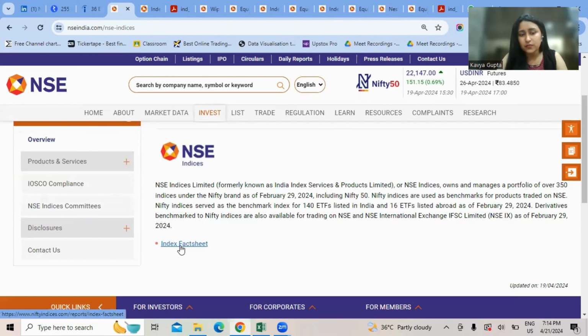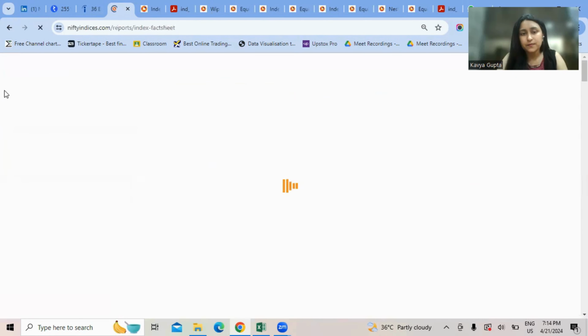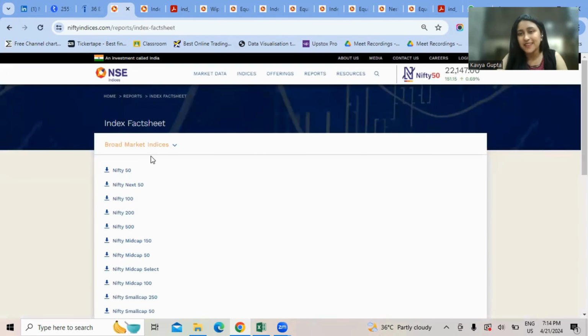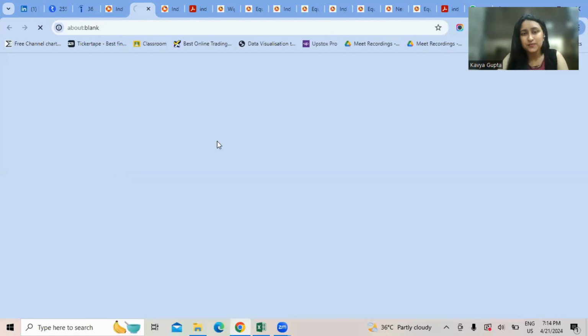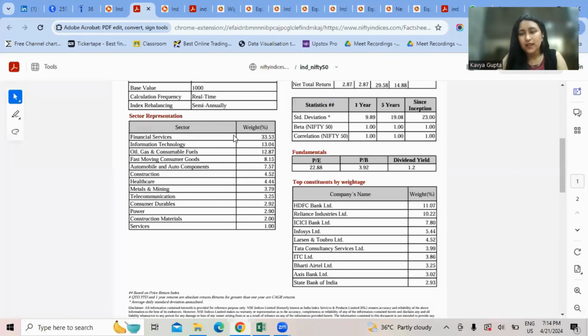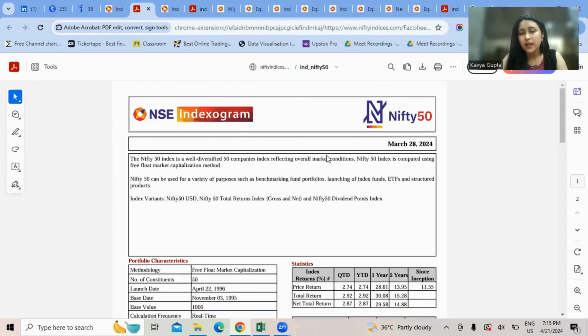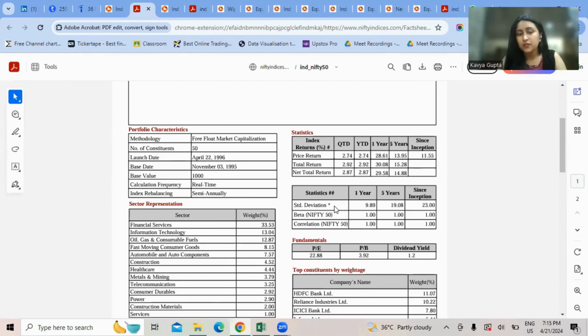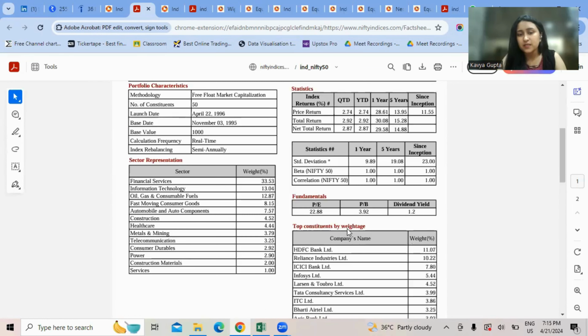Well, as you can see here, if I click on the index fact sheet, it takes me to this index fact sheet page, wherein if I click on Nifty 50, I will be able to open the indexogram for Nifty 50. What is an indexogram? Let us try and understand. Well, an indexogram talks about the portfolio characteristics, the statistics, the fundamentals, the sector representation, and the top constituents by weightage.